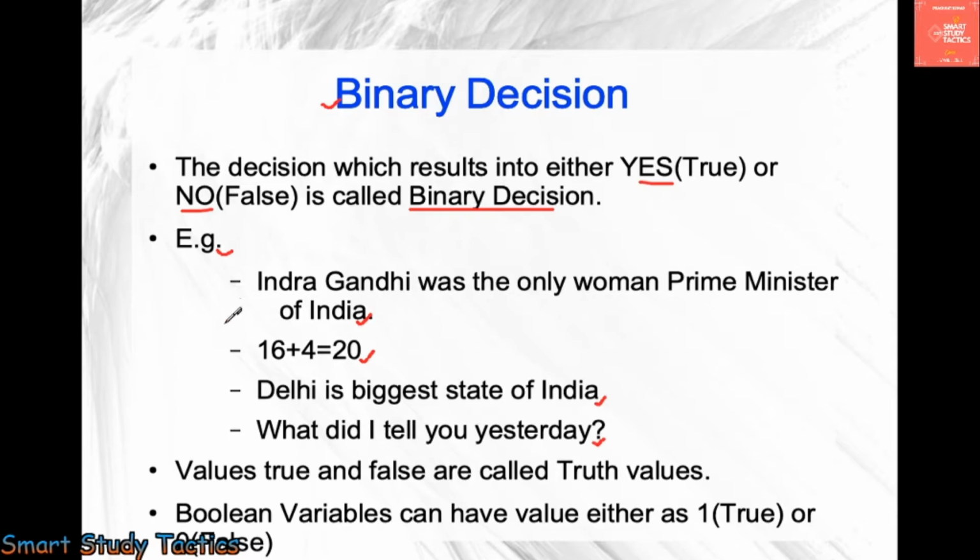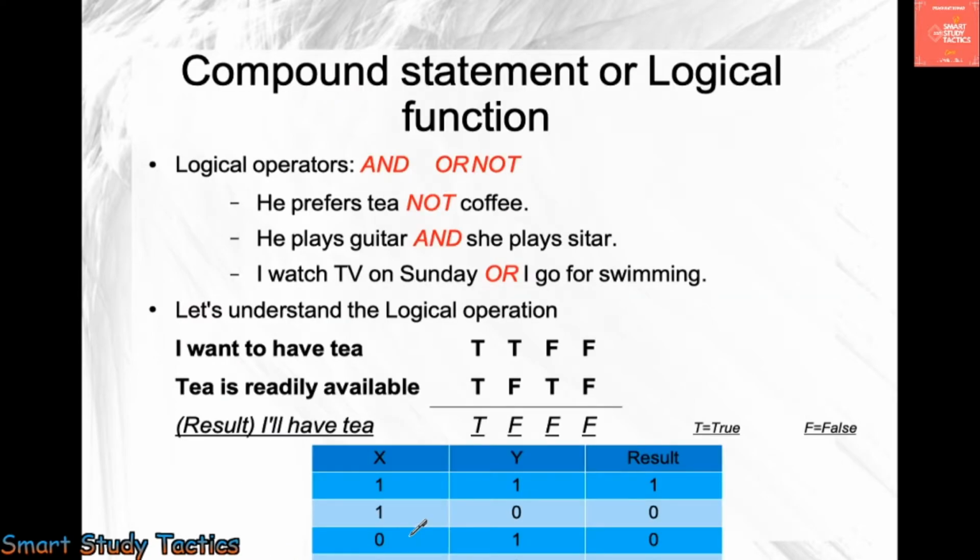So we have to talk about certain terms where we are getting answers in yes or no, true and false. The values true and false are called truth values. These things we have to remember. Boolean variables can have the value either 1 as true or 0 as false. Please keep these things in your mind. Now, compound statements or logical functions.